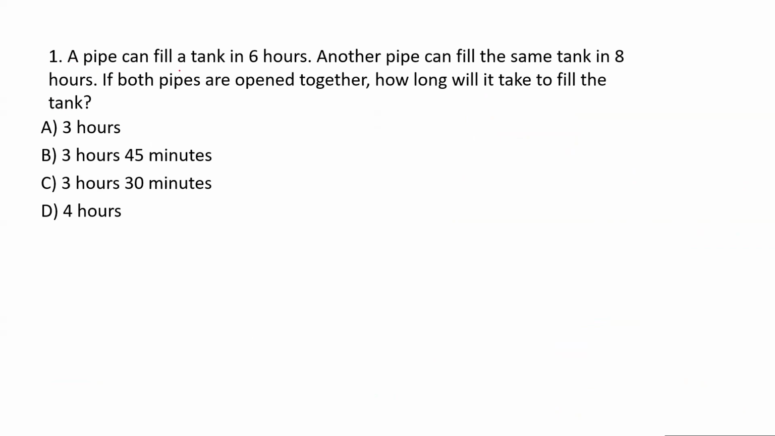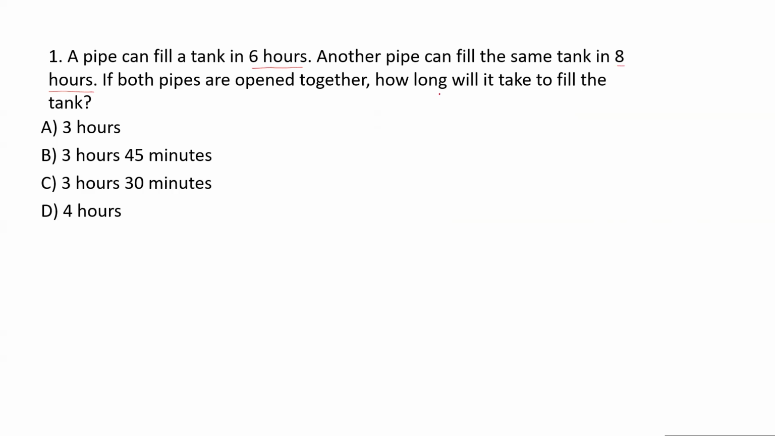So a pipe can fill a tank in 6 hours. Another pipe can fill the same tank in 8 hours. So there are two pipes, one can fill in 6 hours, the other can fill in 8 hours. So you can compute the filling rate for both pipes. Now, if both pipes are opened together, how long will it take to fill the tank? So basically, you have to compute the time taken in filling the tank when both pipes are opened.